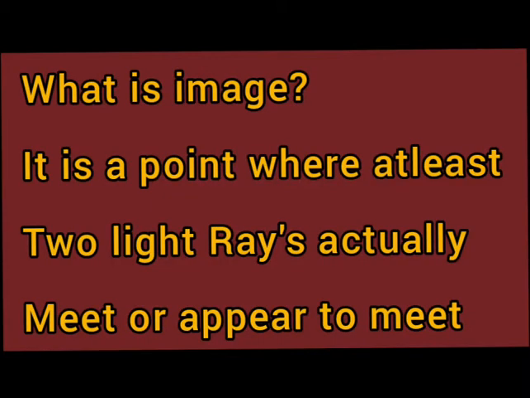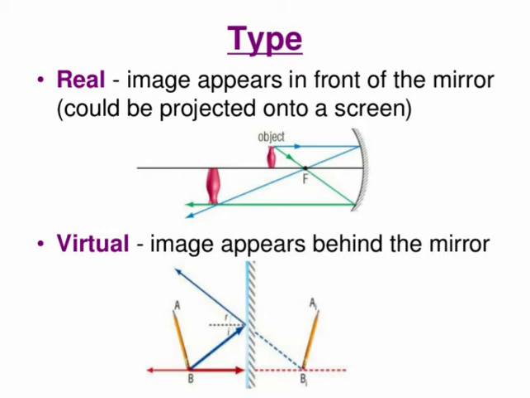Now you know what we mean by reflection. The example for reflection is when you stand in front of a mirror, you can see your image. So what do you mean by image? An image is a point where at least two light rays actually meet or appear to meet. You can see the incident ray and reflected ray both meet at a point, and then you can see the image. That is known as an image. Now, there are two types of images: one is the real image and the other is the virtual image.